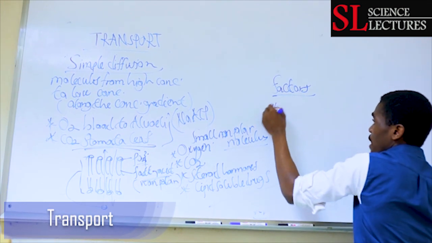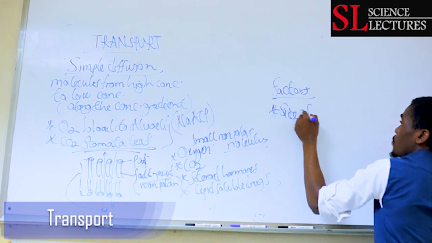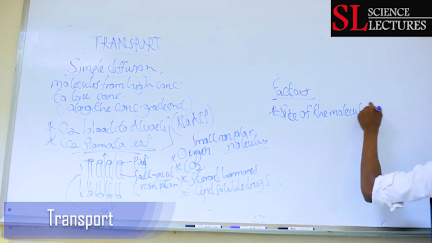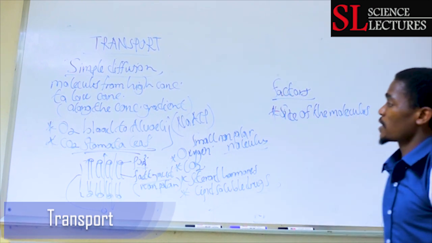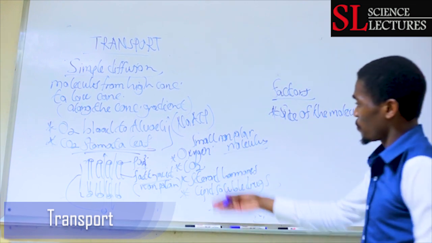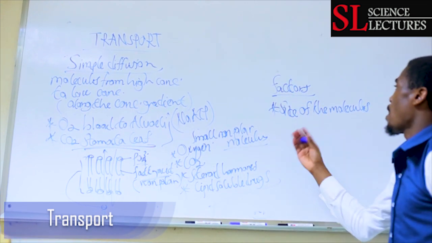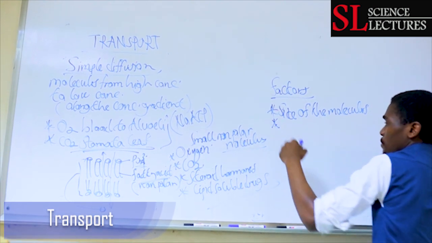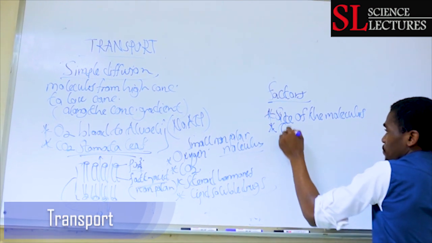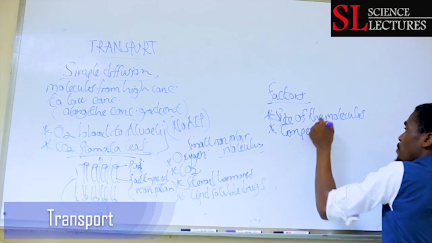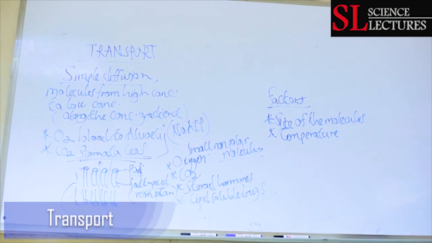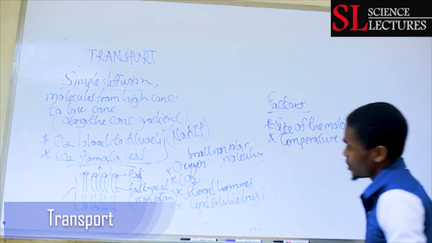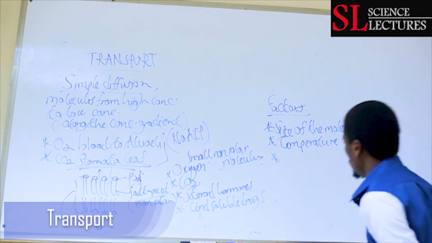Number one factor is the size of the diffusing molecules. The smaller the size of these molecules, the faster the rate of diffusion, because in simple diffusion, small non-polar molecules are just passing across the cell membrane. Another important factor is temperature. When the temperature is high, the rate of diffusion is high because the kinetic energy of these molecules is also increased. So they diffuse faster compared to when the temperatures are low.